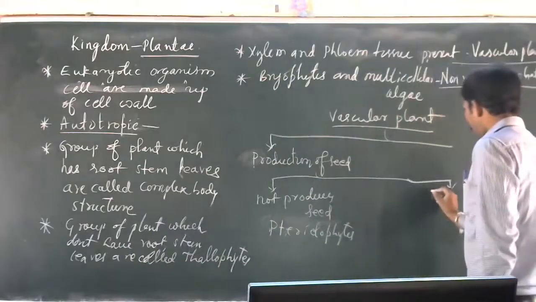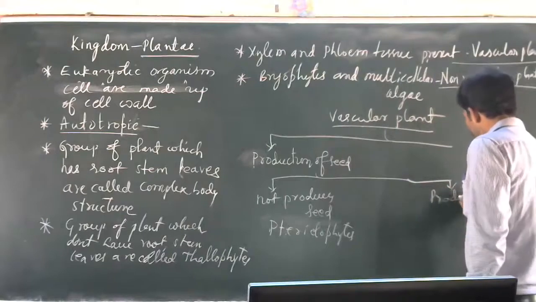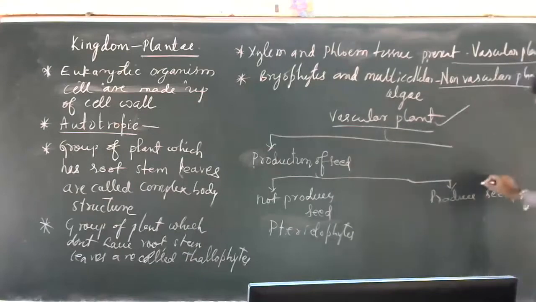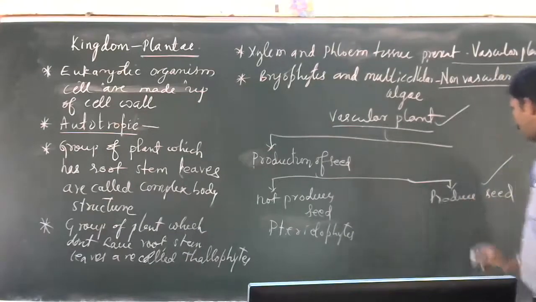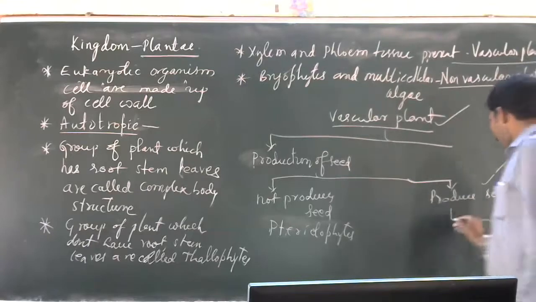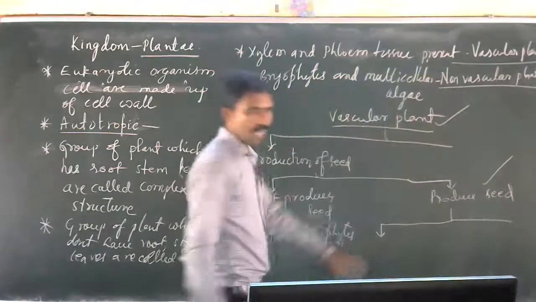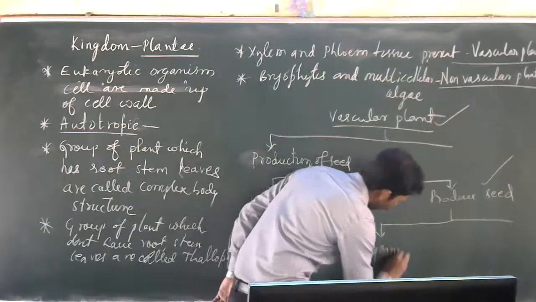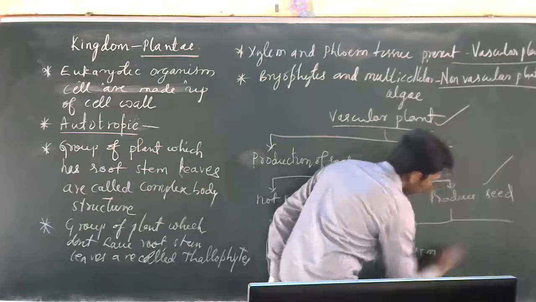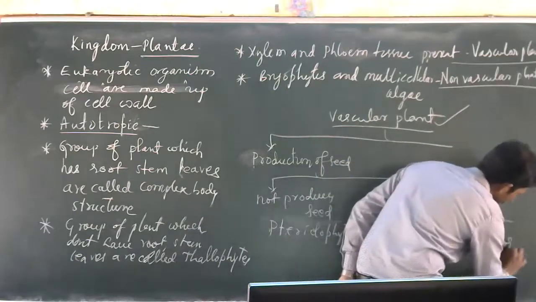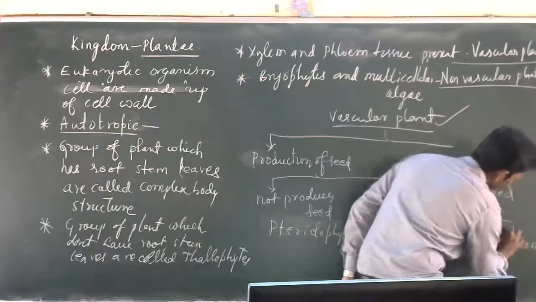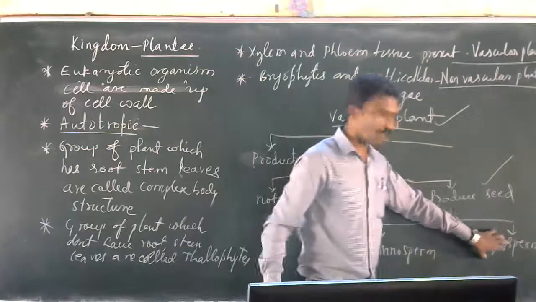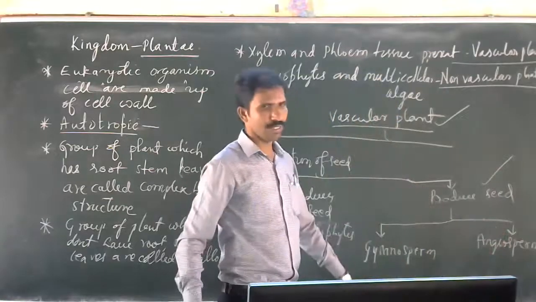The plants which produce seed are also vascular plants, no doubt. If they produce seed, there are two types of groups of plants. One is the gymnosperms and the other is the angiosperms. These are the two groups of plants which produce seed. But there is again a difference.